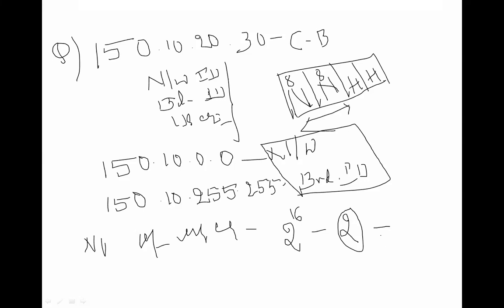So 2 raised to 16 minus 2 becomes 65,534. You can give this IP address to 65,534 computers. Got it?